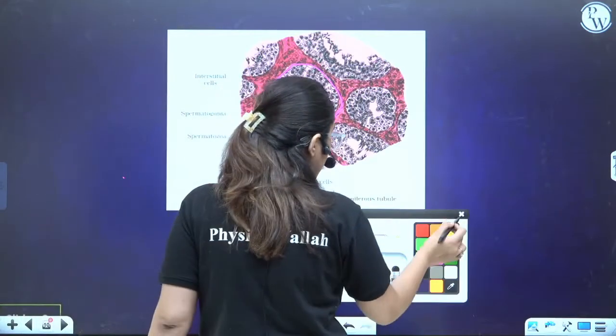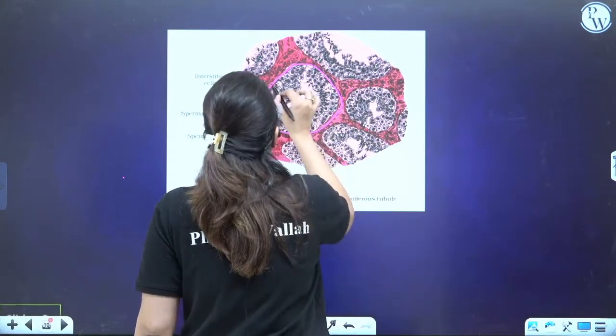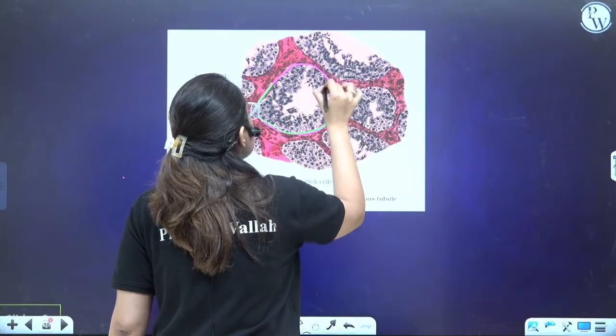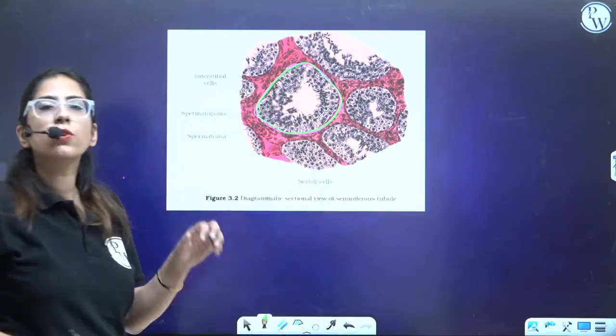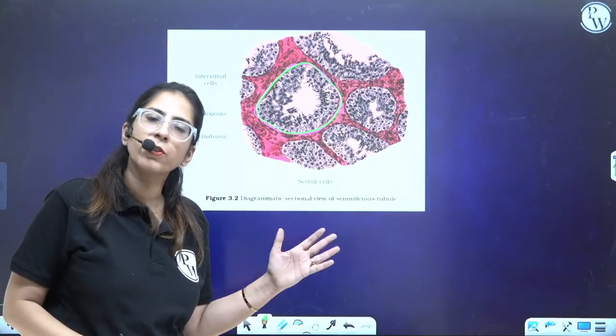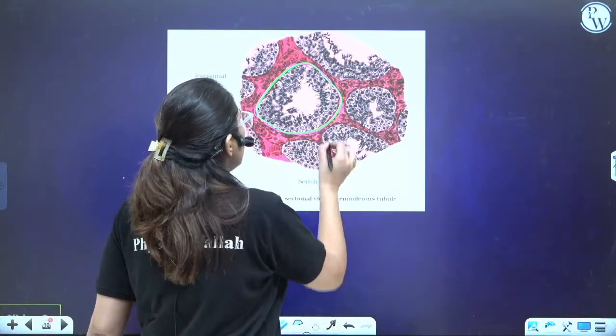I'll use another color for better understanding. So, this is the one which you can see. I told you it's a duct-like structure. We have taken a transverse section, so it is appearing round.